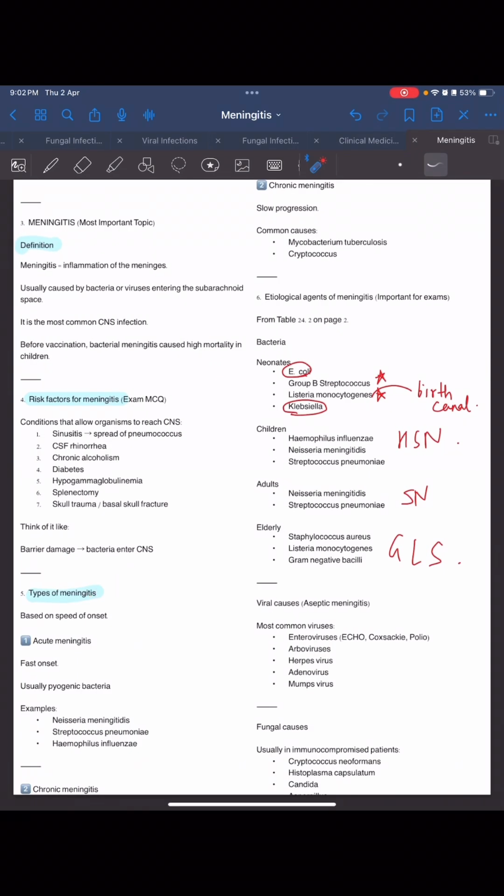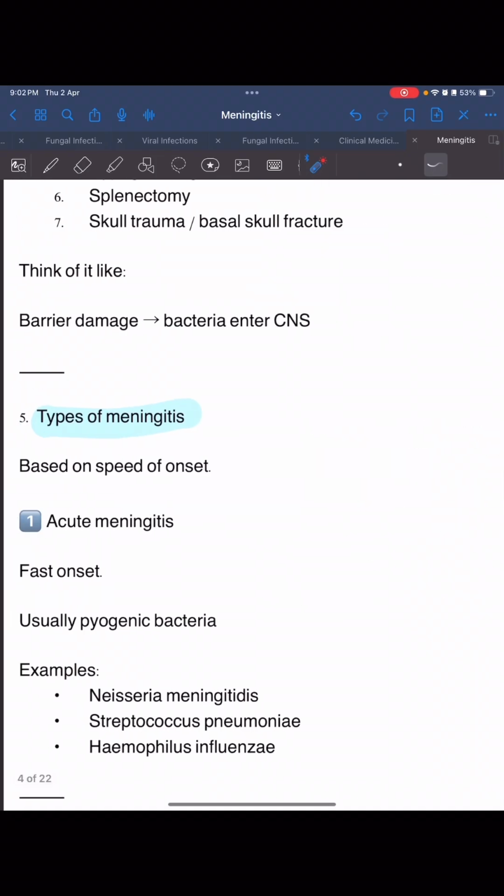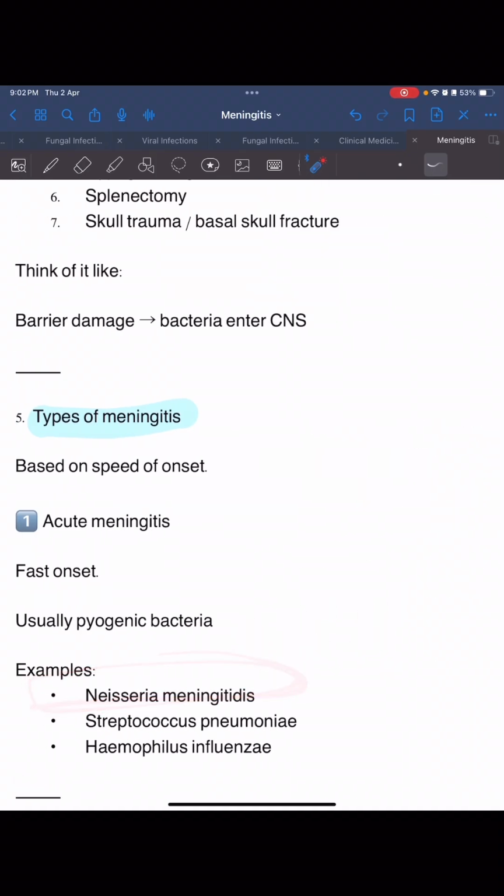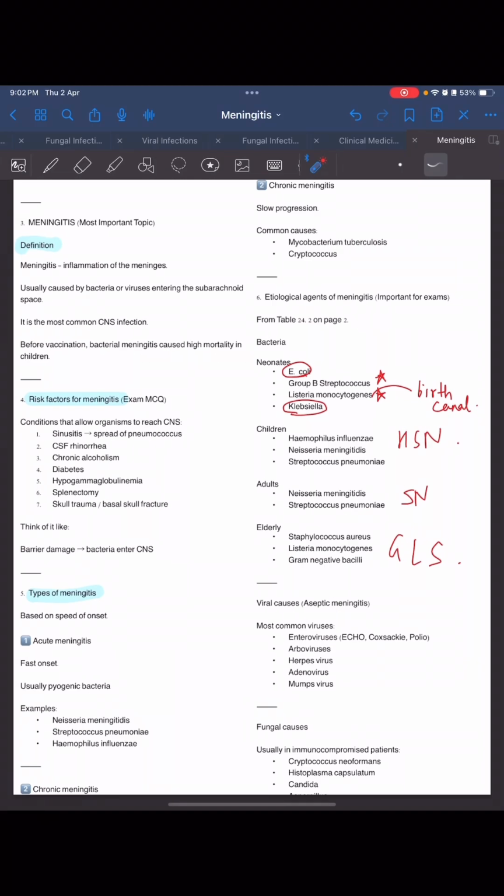Types of meningitis we have to see: acute and chronic, based on speed of onset, fast onset and slow progression. So fast is usually due to pyogenic bacteria like Neisseria meningitidis, Streptococcus pneumoniae, Haemophilus influenzae, NASH, which will do its damage very quickly. And the slow progression ones are due to slow MC: Mycobacterium tuberculosis and Cryptococcus.